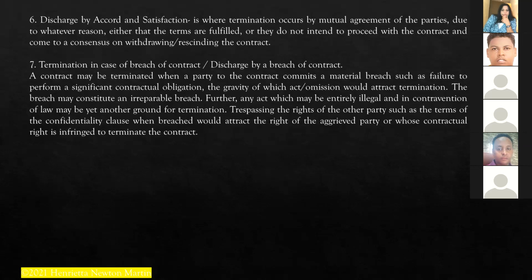Next is termination in case of breach of contract, or discharge by breach of contract. A contract may be terminated when a party to the contract commits a material breach, such as failure to perform a significant contractual obligation, the gravity of which act or omission would attract termination. The breach may constitute an irreparable breach. Further, any act which may be entirely illegal and in contravention of law may be yet another ground for termination.